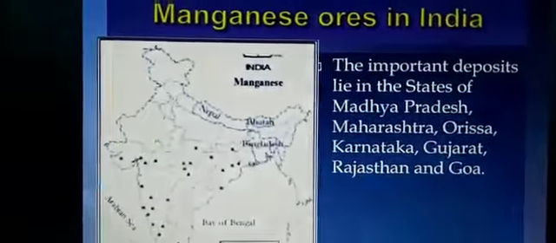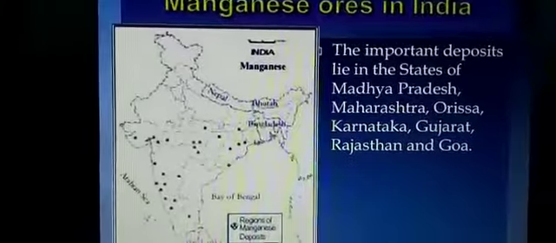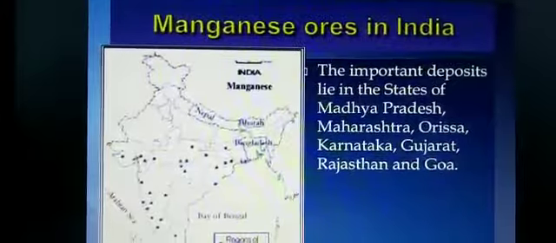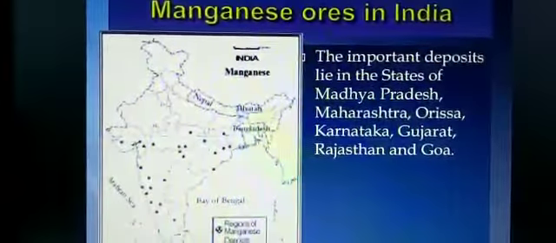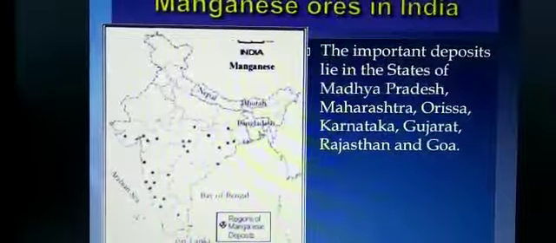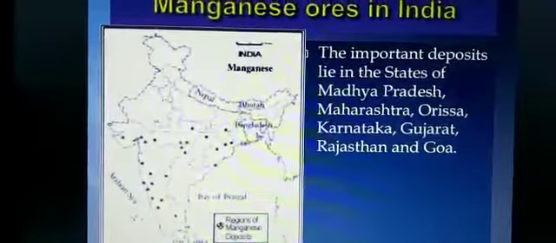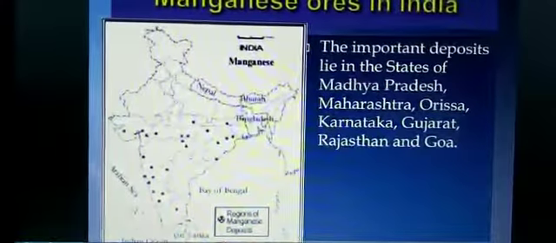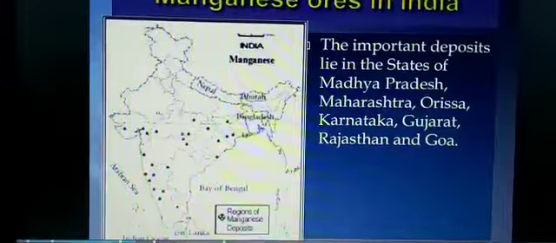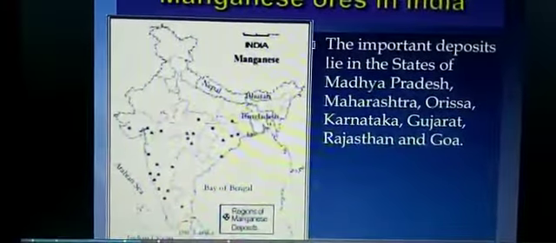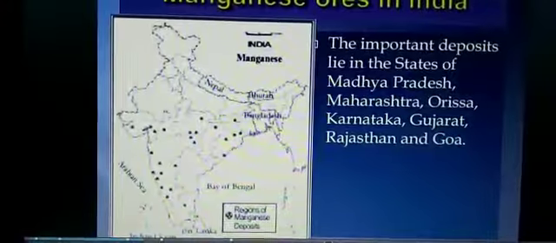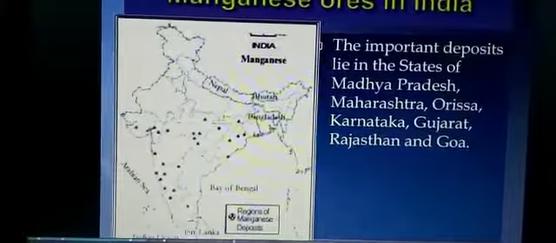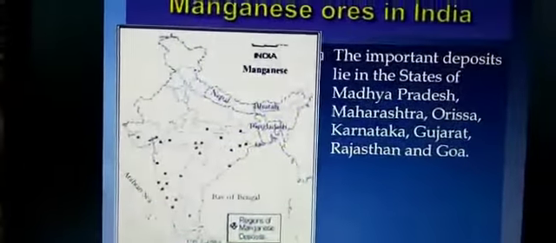And here, children, you can see in the map, this kind of map is also provided in your book. So when it comes to practice, you can practice from the book. The map is given on page number 142. The important deposits lie in the states of Madhya Pradesh, Maharashtra, Orissa, Karnataka, Gujarat, Rajasthan and Goa. If you see the map, children, you will see that manganese is found mostly in the southern part of India. So here you see the distribution of manganese in our country.